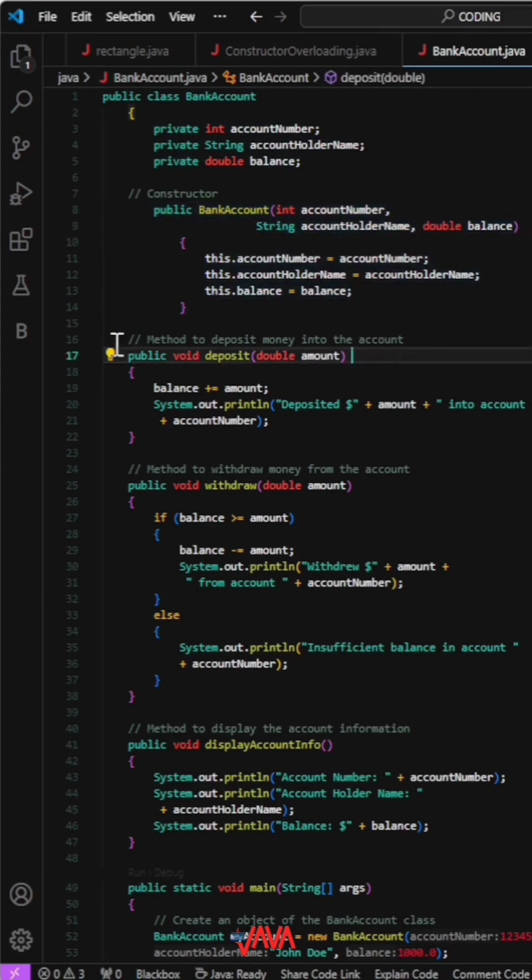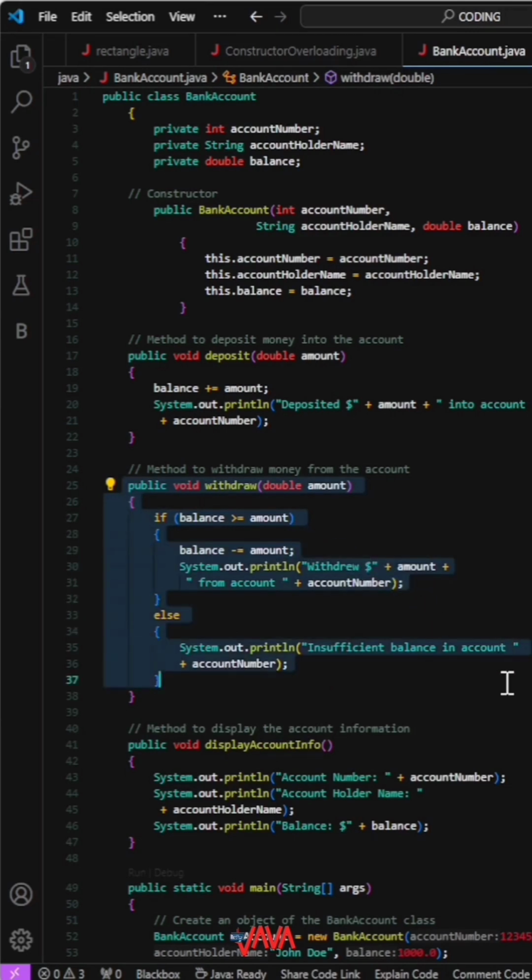The class includes the deposit method, which increases the account balance by the specified amount and prints a confirmation message. The withdraw method checks if the balance is sufficient for the withdrawal. If so, it decreases the balance by the specified amount and prints a confirmation message.